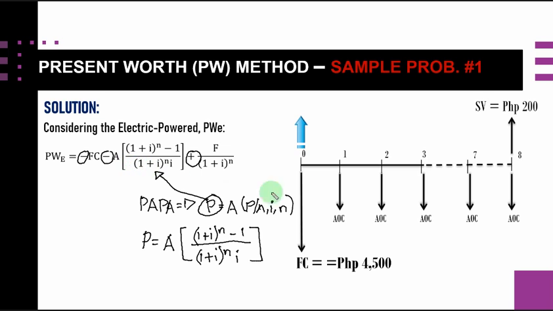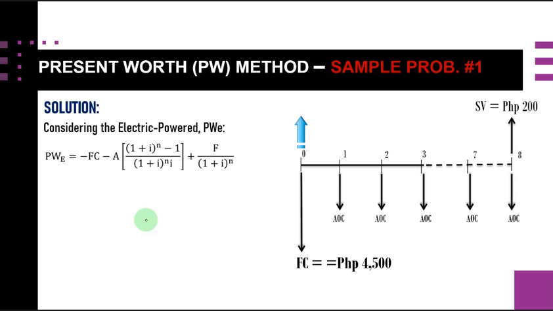I hope this is clear now to all of you before we proceed to calculating the present worth value of our electric powered consideration. So now we are going to proceed with the next slide.